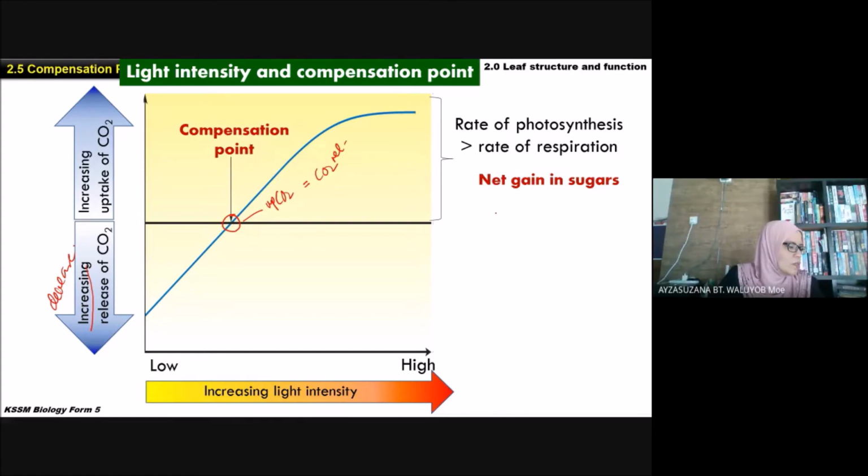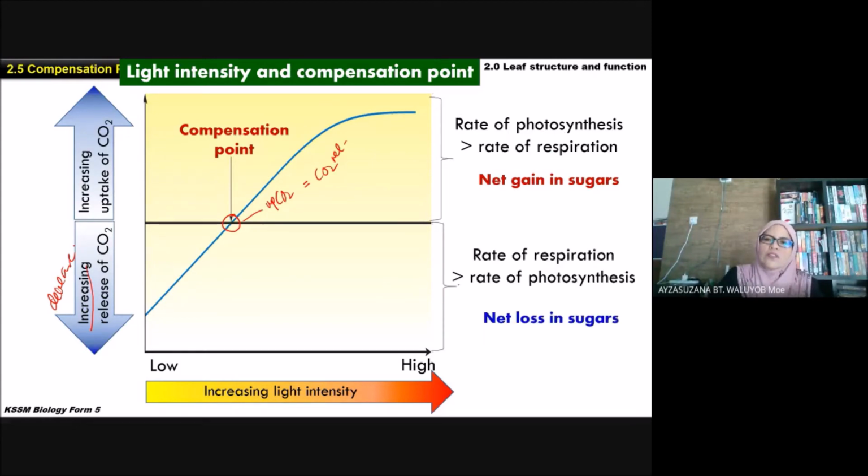Maksudnya the rate of glucose production exceeds the rate of glucose usage. Maksudnya kat sini banyaklah penghasilan glucose. Sebab apa? Rate of photosynthesis higher. Here, the rate of respiration is more compared to the rate of photosynthesis. So, net loss in glucose or net loss in sugar. Why? Because glucose used in respiration is faster than glucose produced in photosynthesis.